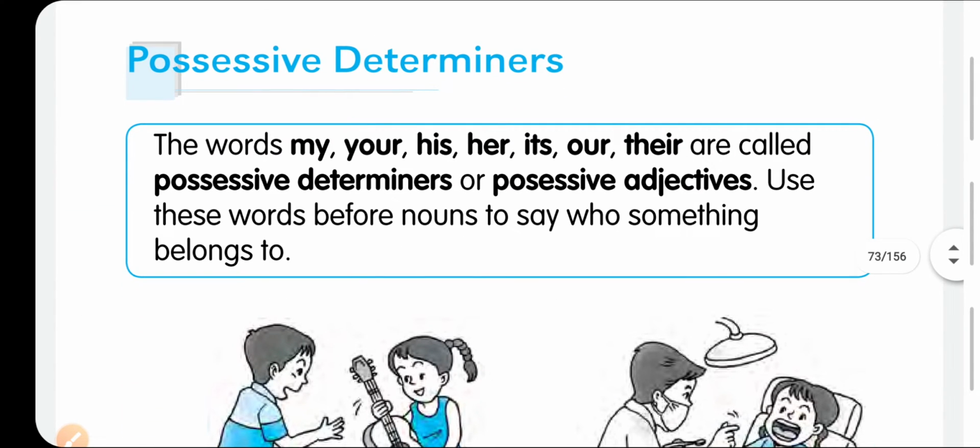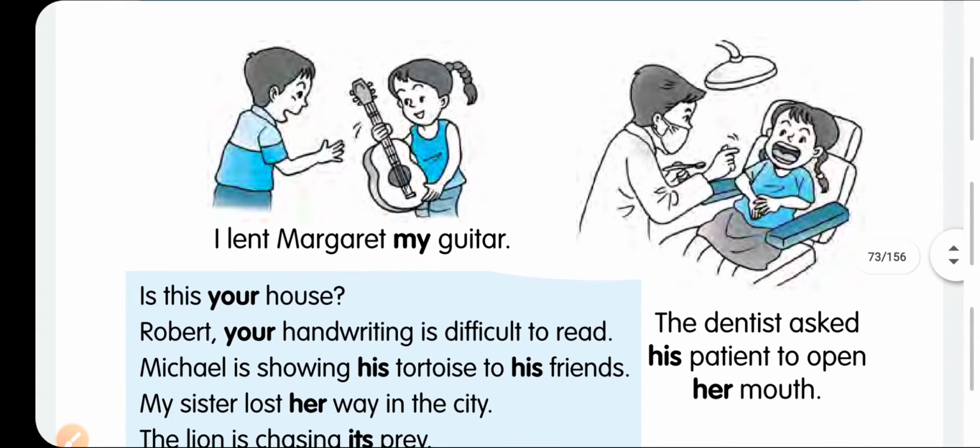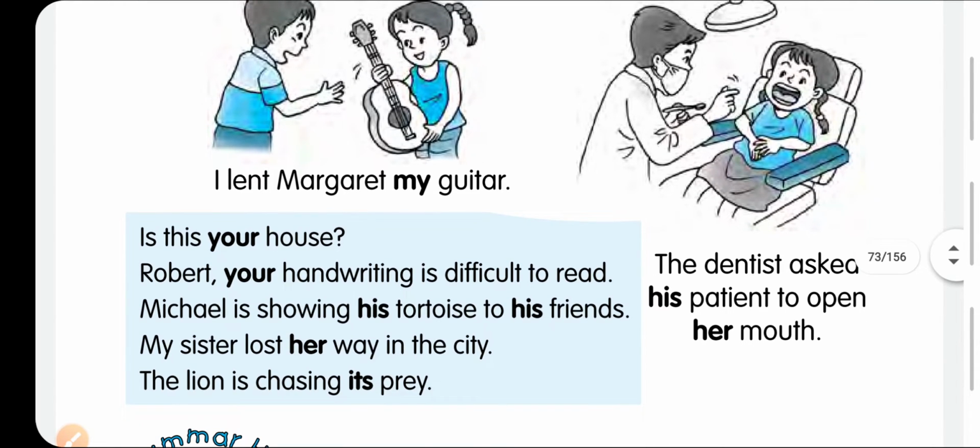Now we will come to one type of determiners, that is possessive. Means if you are possessing something, if you are keeping something, if you are having something. For example, the words my, your, his, her, its, our, their. These are called possessive adjectives or possessive determiners. Means I lent Margaret my guitar. It's your guitar. My guitar means you possess it. The dentist asked his patient, the patient belongs to the particular doctor, to open her mouth.